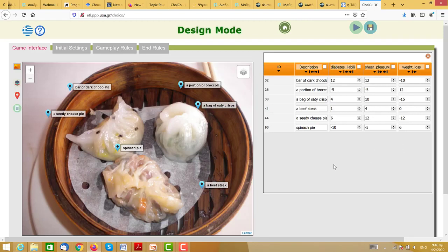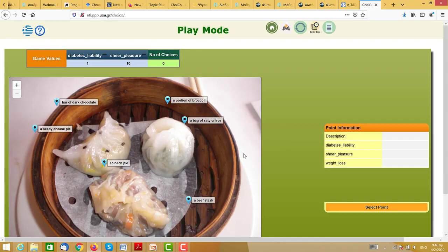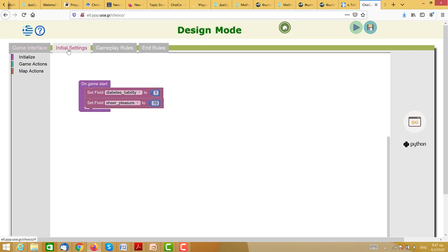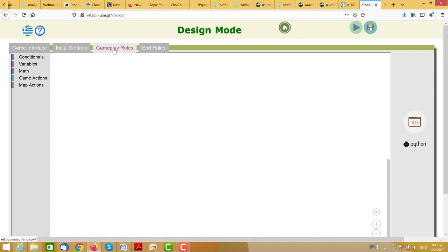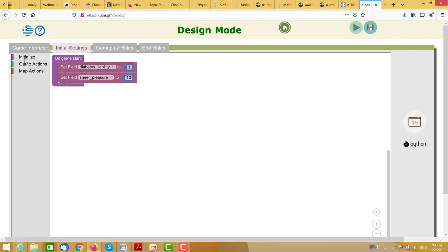So there it is. I have my new field and my new values. It's that simple. I can go back in, and I see that this hasn't been added here. So what's going on? I need to check and make my new field part of the game. And to do that, I can go into this little Blockly programming language, which has 3 tabs: the initial settings, the rules, we don't have any rules at the moment, and the end rules, which are the red lines. So where do I start from?